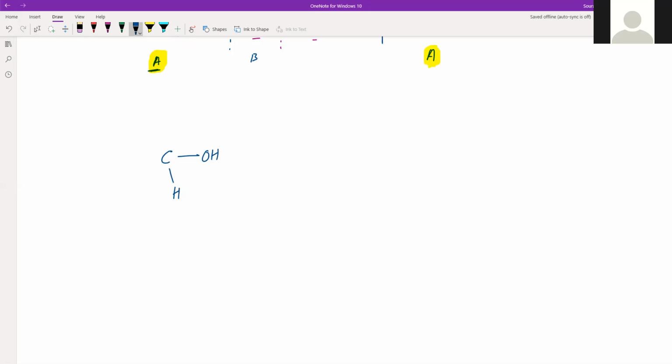And now one group on the back and one group in the front. The back one, let that be methyl, and this, let it be ethyl, that is C2H5. And now find its mirror image. So its mirror image will be this.